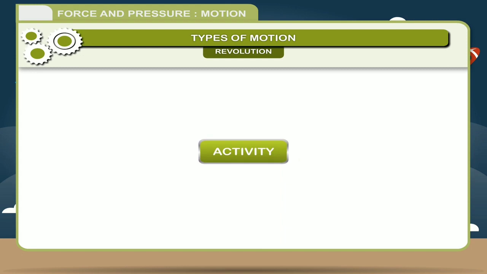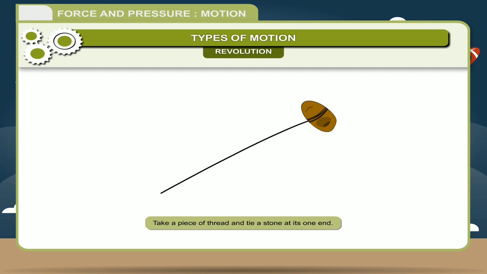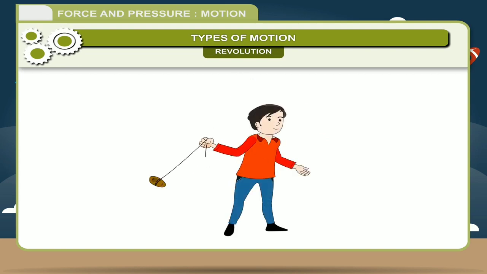Now let's see an activity of revolution of a stone. Take a piece of thread and tie a stone at one end. Whirl it around in a circular path. The distance of the stone from your hand remains the same. The stone revolves around your body in a circular motion.